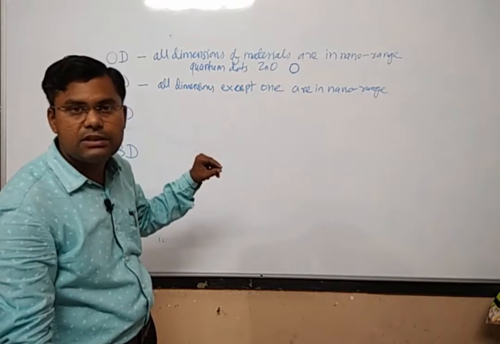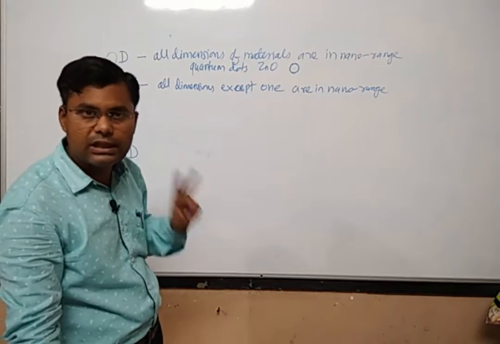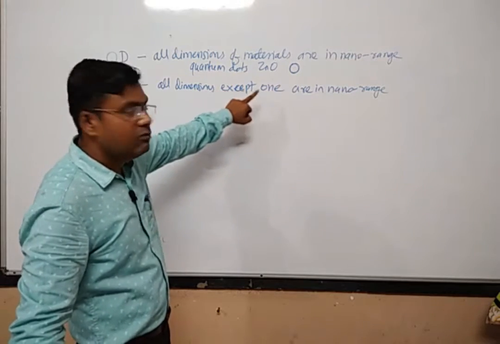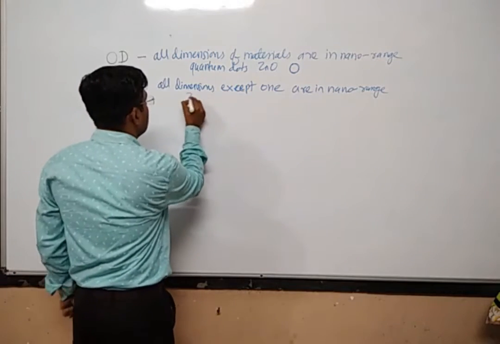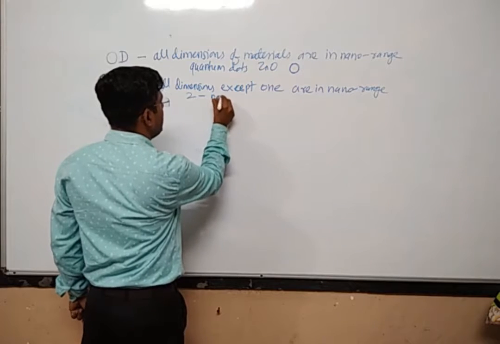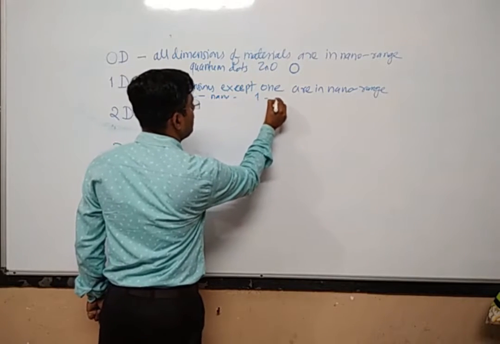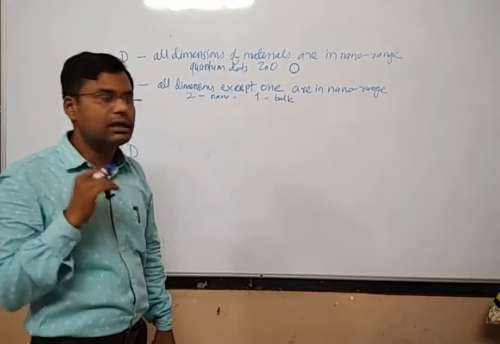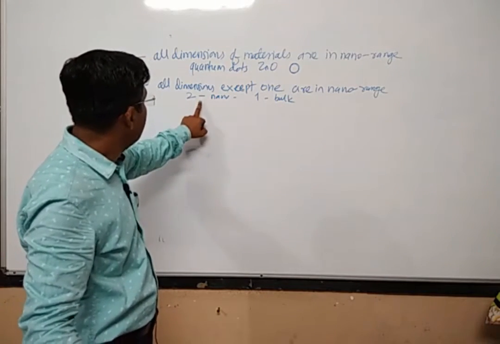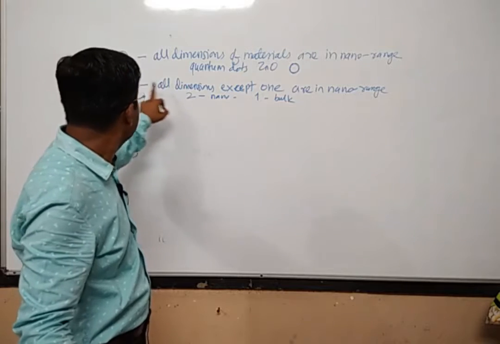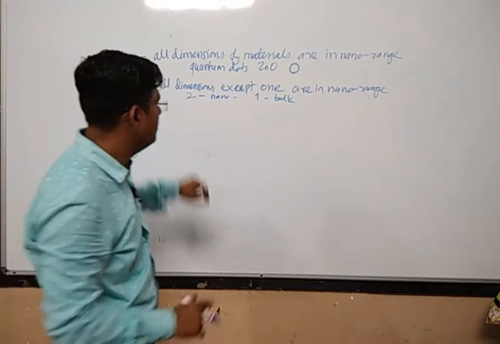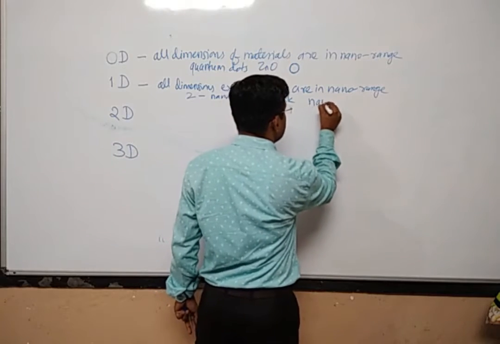Normally, how many dimensions will the material have? It will have 3 dimensions. So 3 dimensions except one means what? 2 dimensions will be in the nano range and 1 dimension will be in the bulk range, or bigger range, right? So if 2 dimensions are in the nano range, then such a material will be called a 1-dimensional nanomaterial. The example is nanowires.